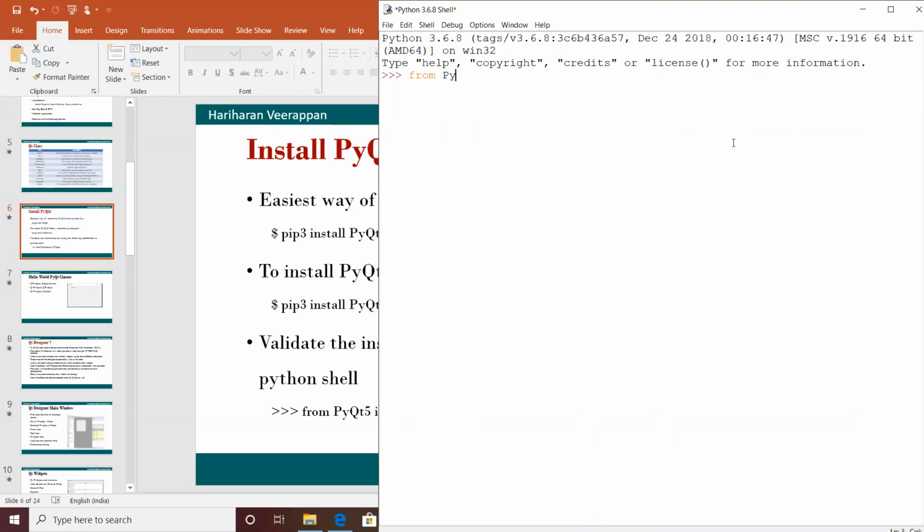From PyQt5 import Qt widgets. Yeah, this means that PyQt5 is installed properly in this system, and we could import that Qt widgets framework from PyQt5.